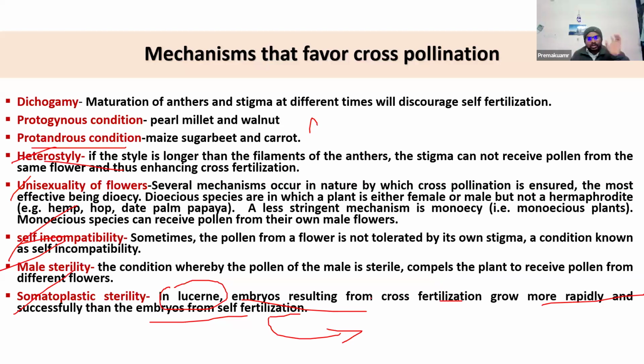even though fertilization occurs, what is the difference between incompatibility and somatoplasmic sterility? Here the fertilization occurs, but the growth of the embryo is very vigorous when it receives cross pollen, like pollen from other plants. But if it receives pollen from the same plant, the growth of the embryo is restricted. That is the difference between somatoplasmic sterility and incompatibility. And we'll discuss what male sterility is, the different male sterility mechanisms, and how it promotes cross-pollination.